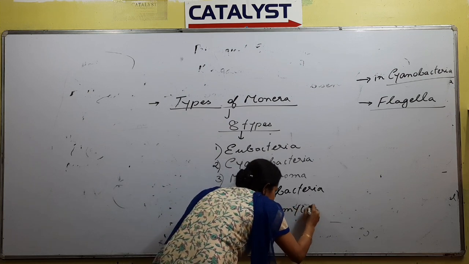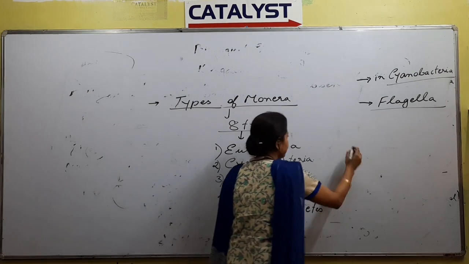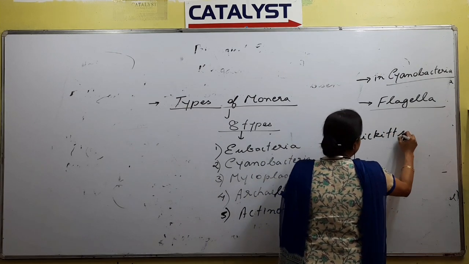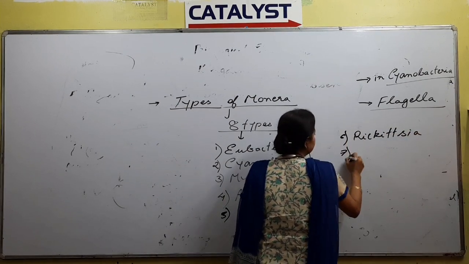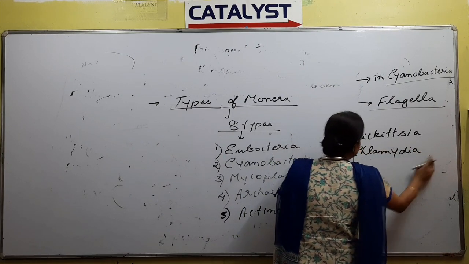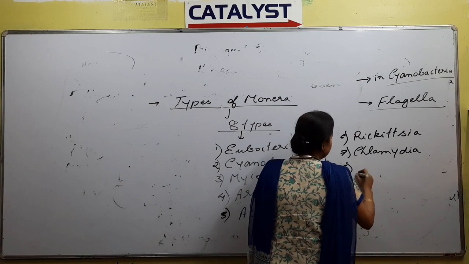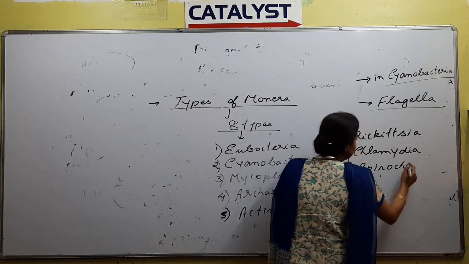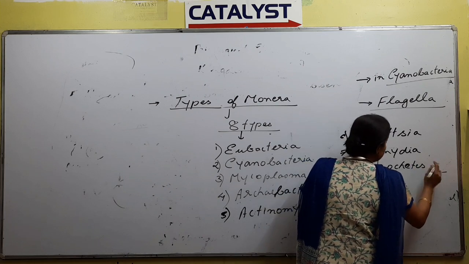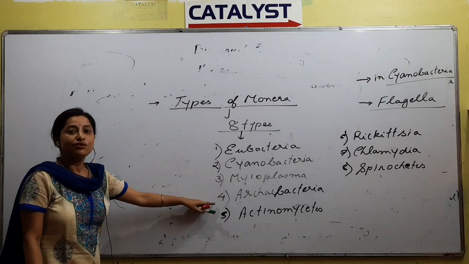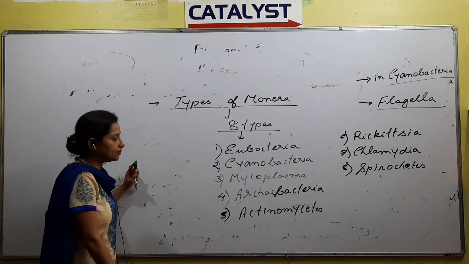Actinomycetes, rickettsia, chlamydia, and spirochetes, right? So Monera has 8 types, 8 groups.